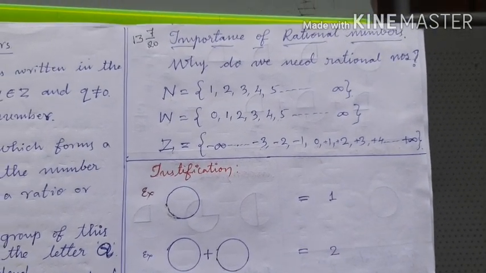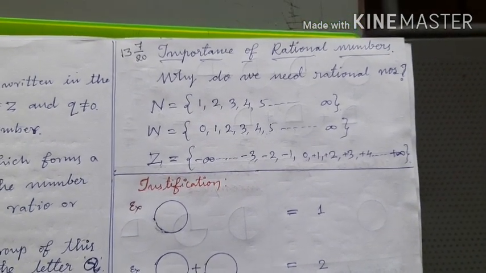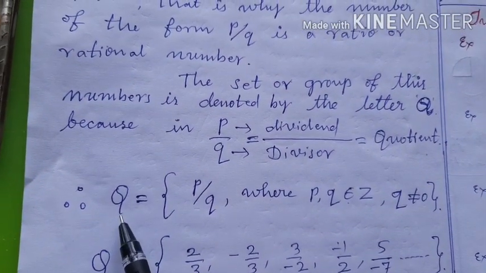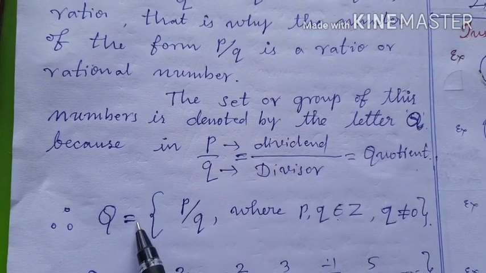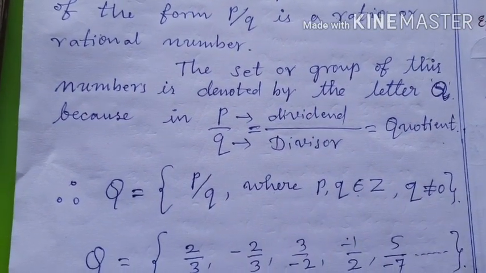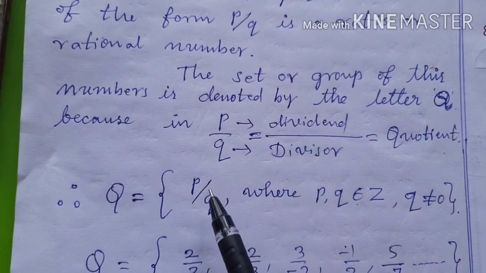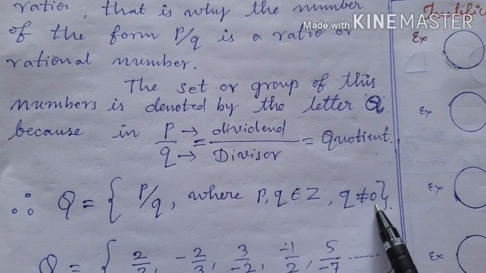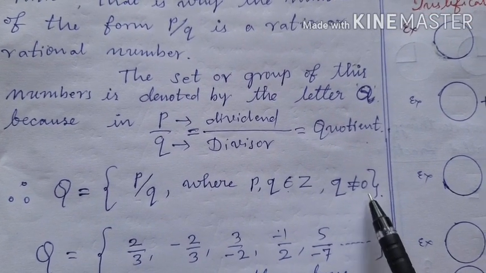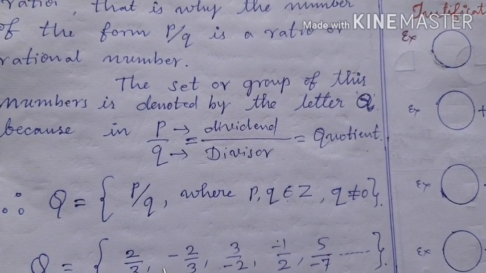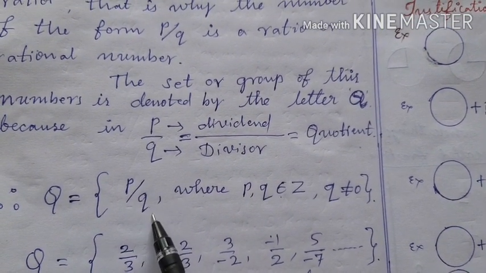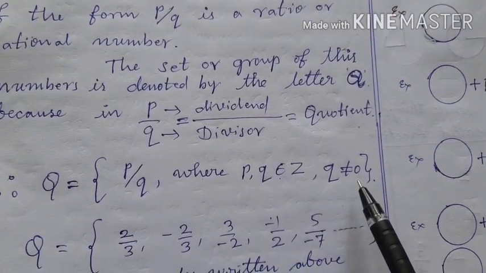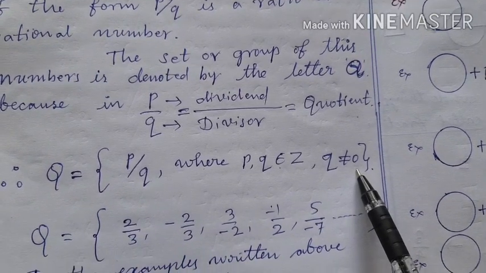Yesterday we have seen how to represent the set of rational numbers. See here, a set of rational numbers is denoted by the letter q in the pair of flower brackets. Here it is, any number of the form p by q, where p and q belong to z and q is not equal to 0. Therefore children, rational number means it is expressed in the form of p by q. Any number in the form of p by q where p and q belong to z and q is not equal to 0 is called a rational number.